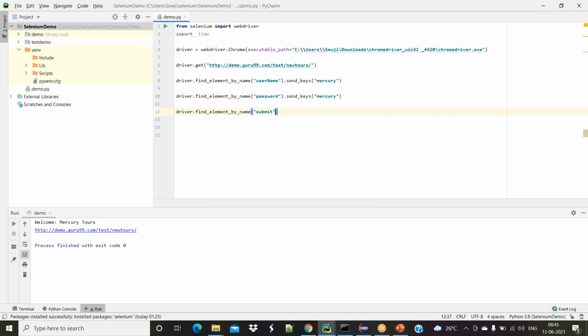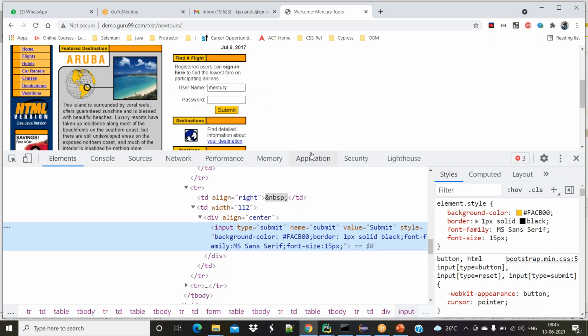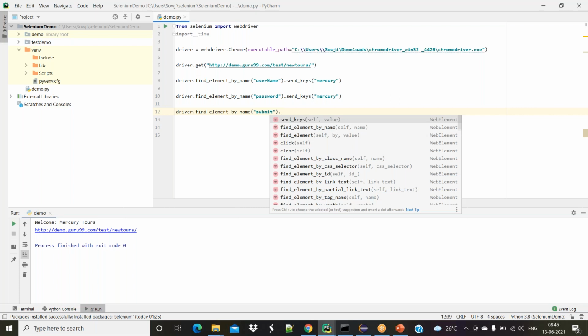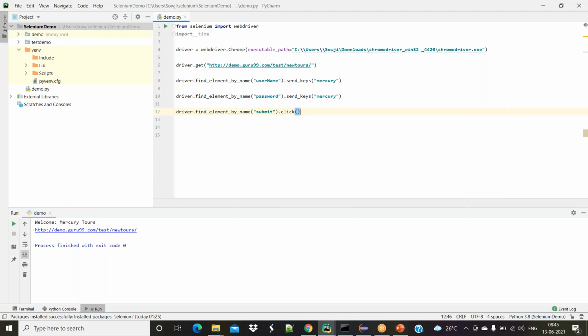After finding the submit button, what is Selenium supposed to do? It is supposed to click on that element. What is the method to click? Dot click. We have a method click. That's it. Dot click is the method to click on that particular element.